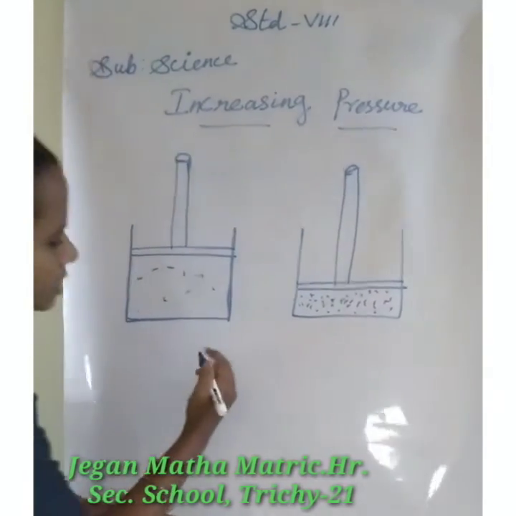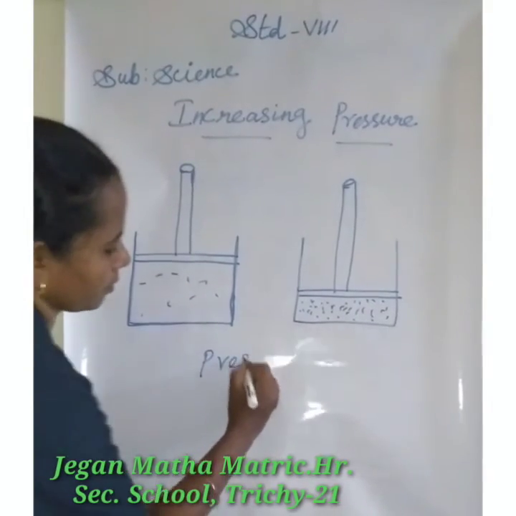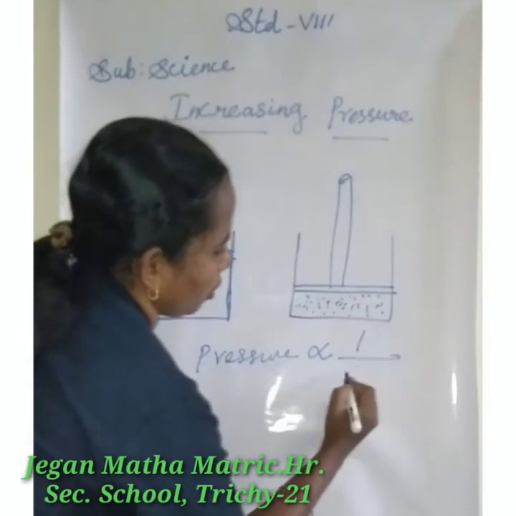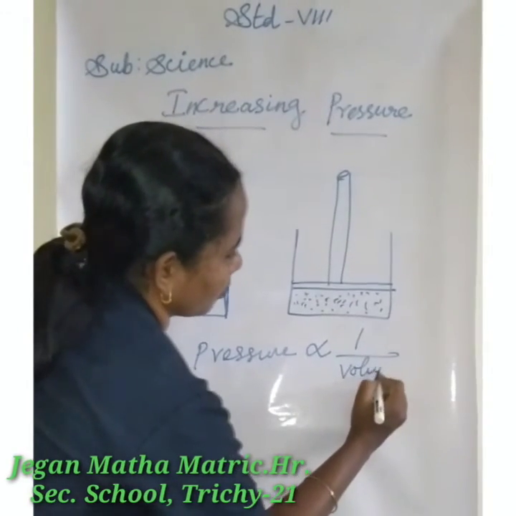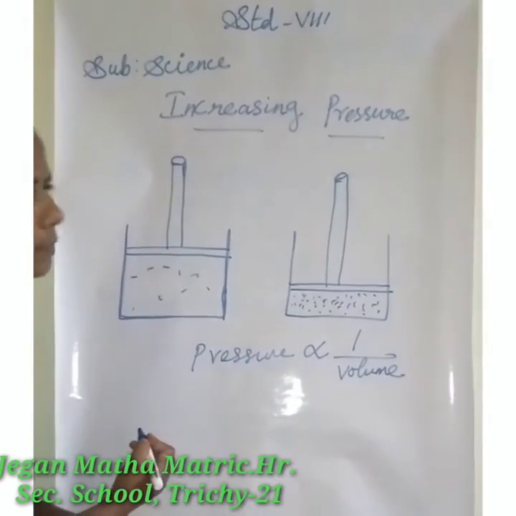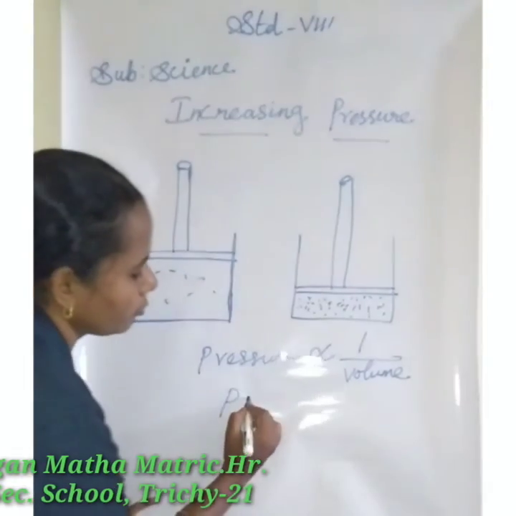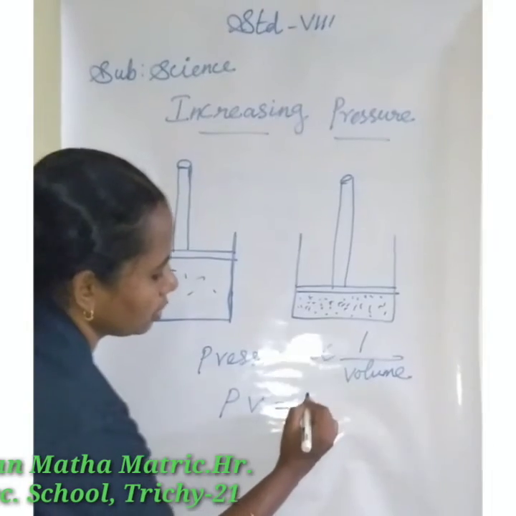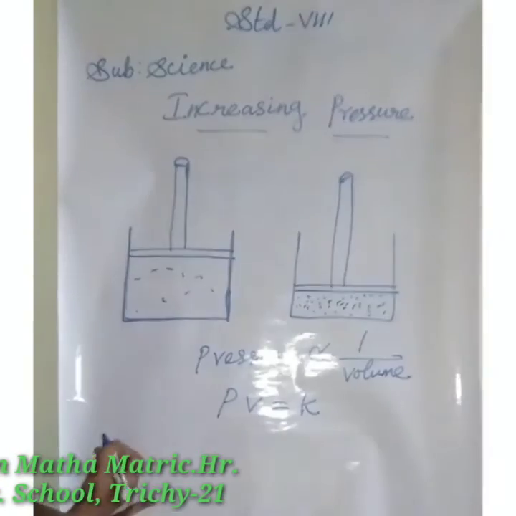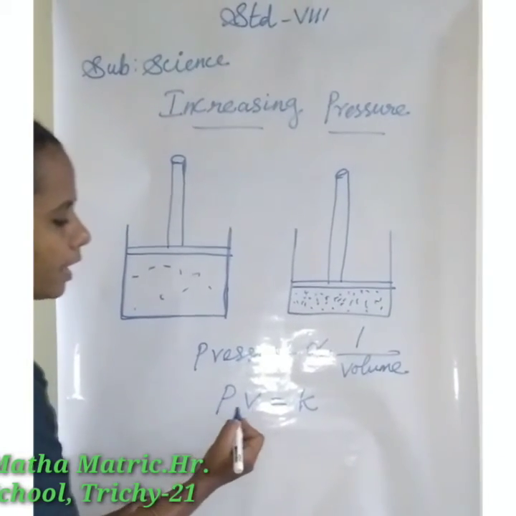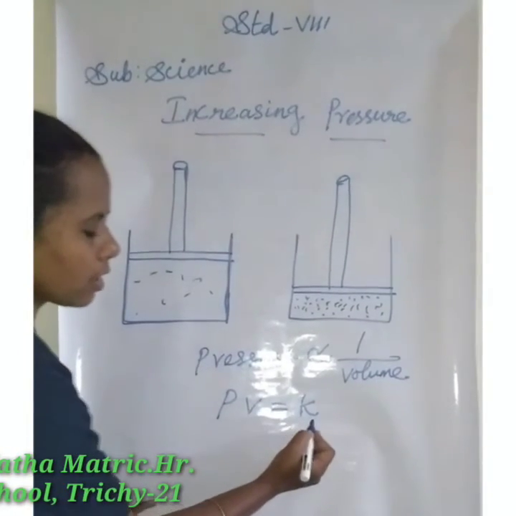So pressure is directly proportional to 1 by volume. Pressure P times volume V is equal to a constant K. So, PV is equal to constant.